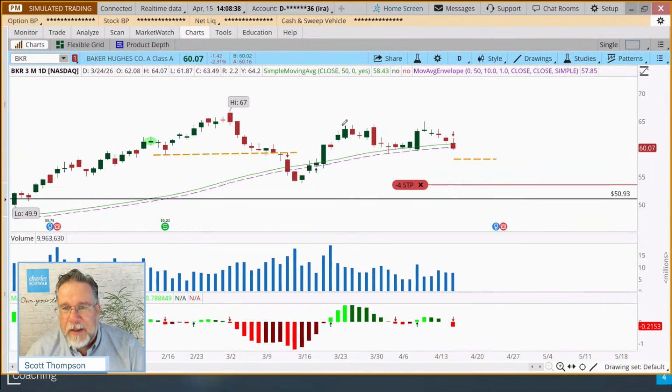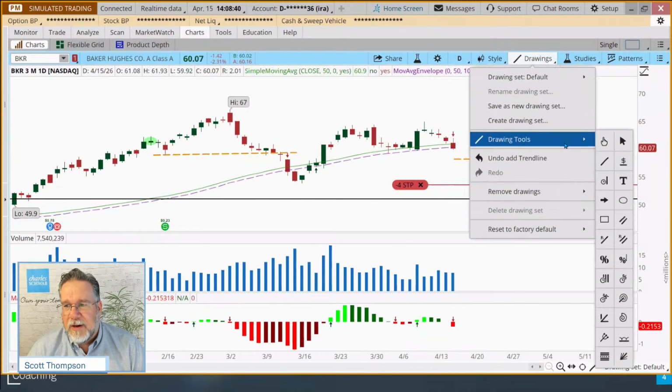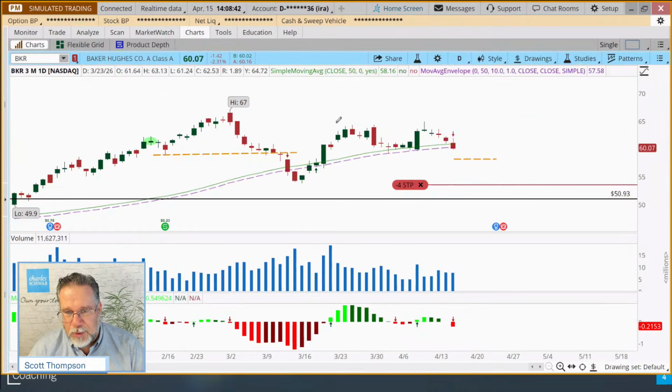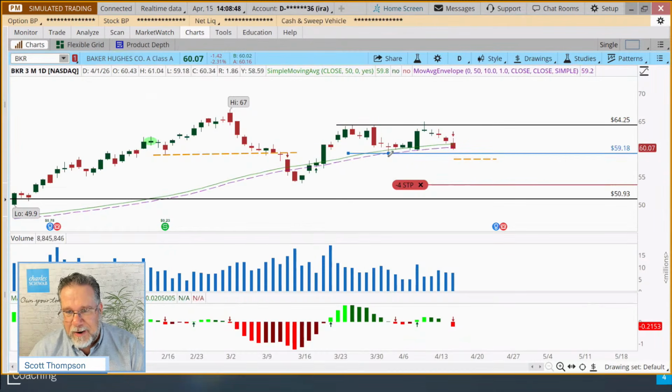Would you guys agree with that? If I draw my price level tool on BKR, I would say we probably have some pretty good resistance in that neighborhood, and we have a recent low right there.